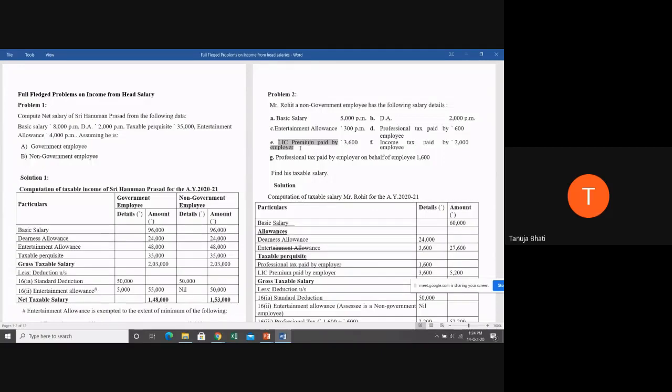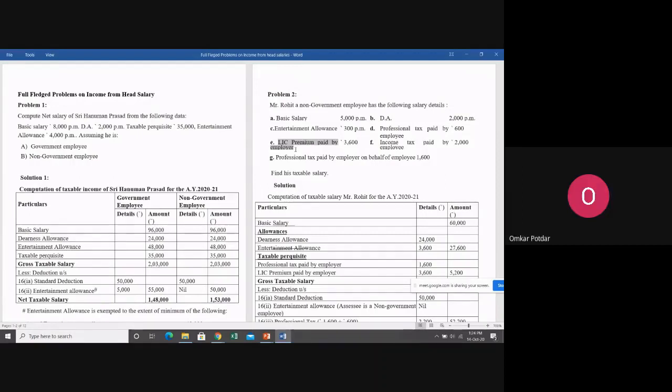Under perquisites, tell me where it will come, since no information about specified and non-specified employees is given. So it is any other employer. Now, why are you saying this is a perquisite? Can you justify? Because it is an obligation.